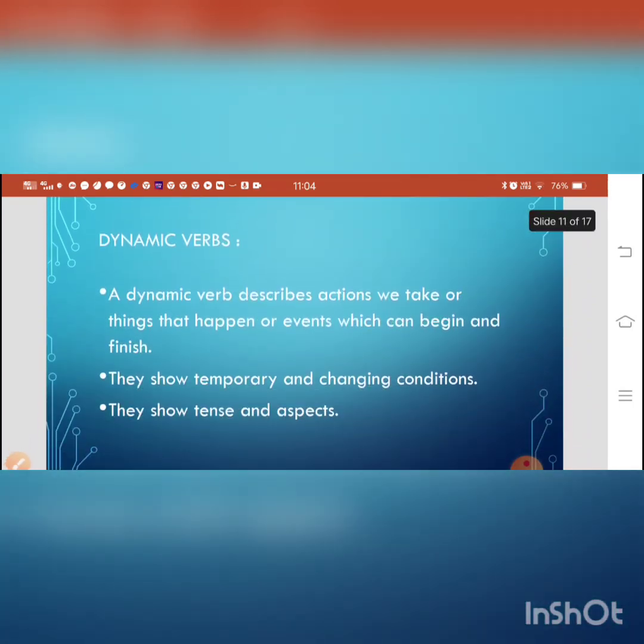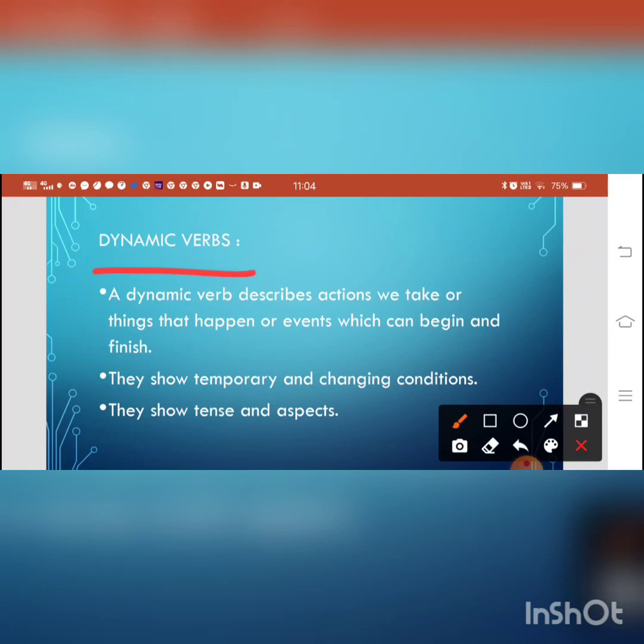Next important part is dynamic verbs. What are the dynamic verbs? Do they also represent a state of being, or do they represent actions? The very important part is that a dynamic verb describes actions we take or the things that happen around us, and the events. So a dynamic verb expresses actions, activities, events, and what is happening around, and the events and activities which begin and finish.